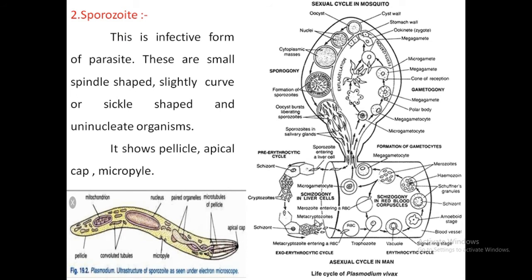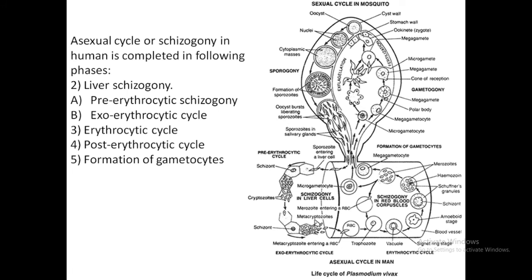That is the infective stage, the sporozoite, which is small, spindle shaped or sickle shaped, and uninucleated, where a single nucleus is present, and at the anterior end there is the apical cap and the micropyle. Then the sporozoite enters the liver cell, and that is called the liver schizogony. It becomes rounded, and that is called the cryptozoite.